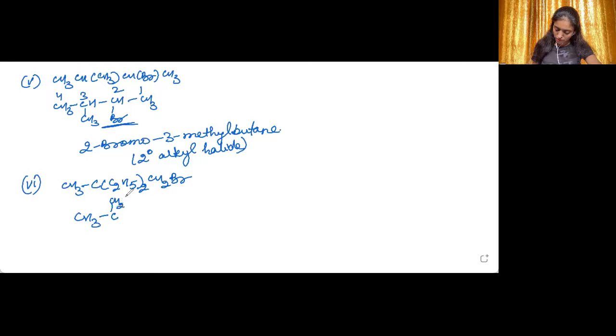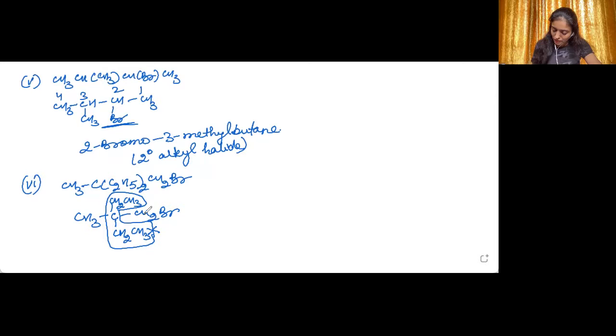C2H5 I can write as CH2CH3, here also CH2CH3, then CH2Br. Now, how to select the chain here? You will find that this looks like the longest chain, but this is wrong. We cannot consider it because it does not have the functional group. So we need to select the longest chain which is carrying the functional group, that is bromine in this case.